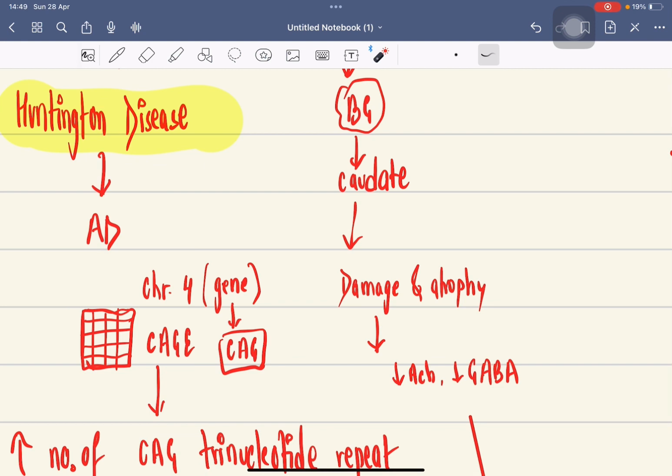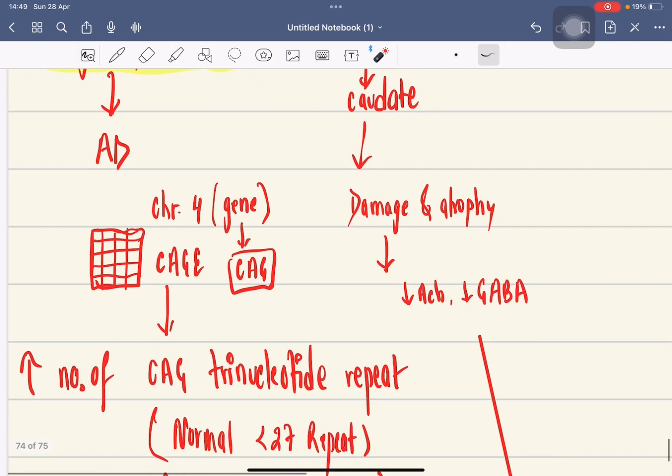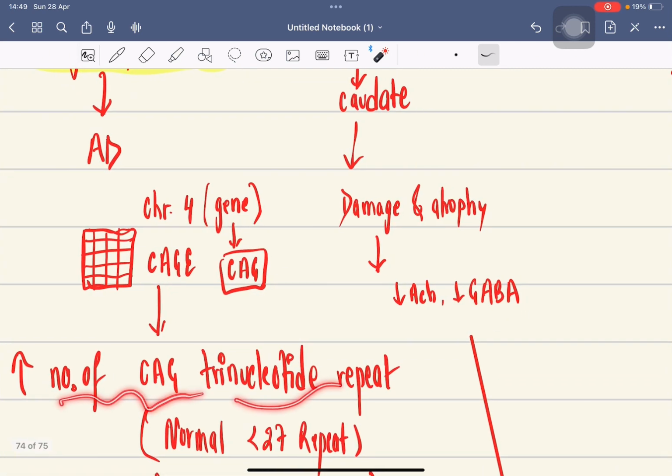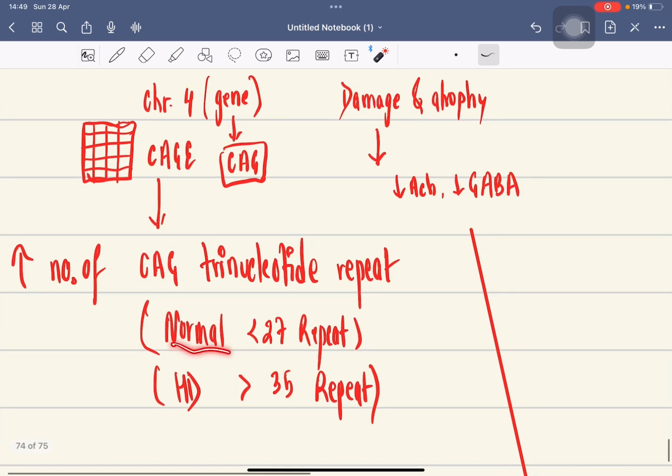It involves the CAG gene on chromosome number 4. There is an increased number of CAG trinucleotide repeats. The normal is 27, but in Huntington's disease there are more than 35 repeats.